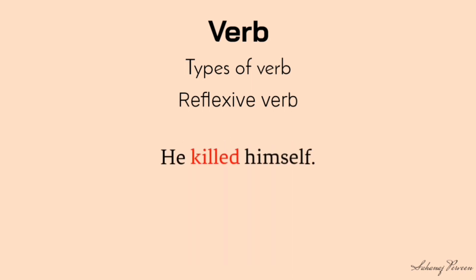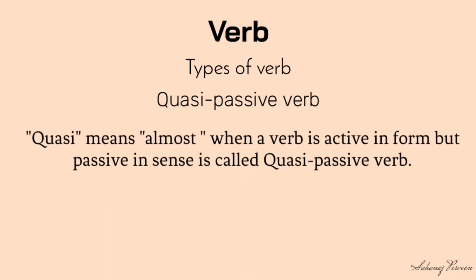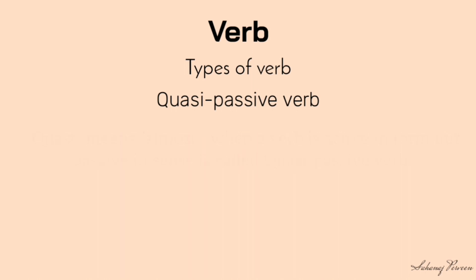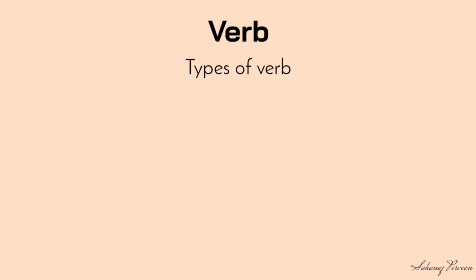He killed himself. Quasi-passive. Quasi means almost. When a verb is active in form but passive in sense, it is called a quasi-passive verb. Look at the examples. Honey tastes sweet. Rice sells cheap. Here, tastes and sells are examples of quasi-passive verbs.